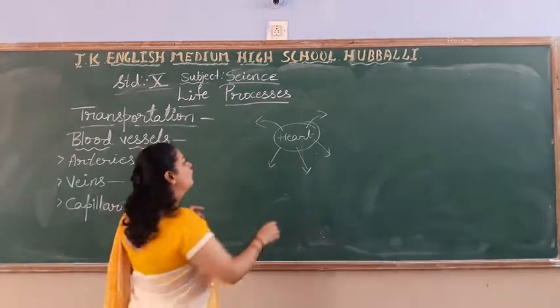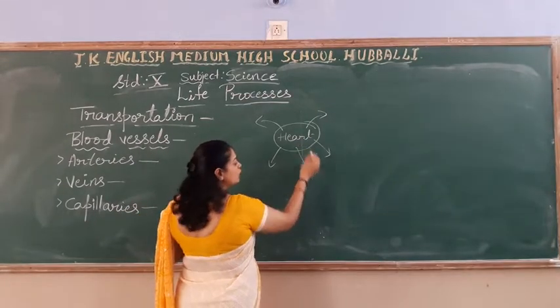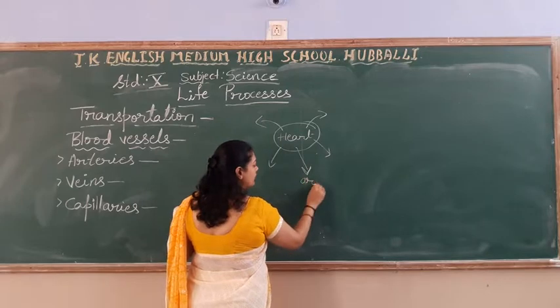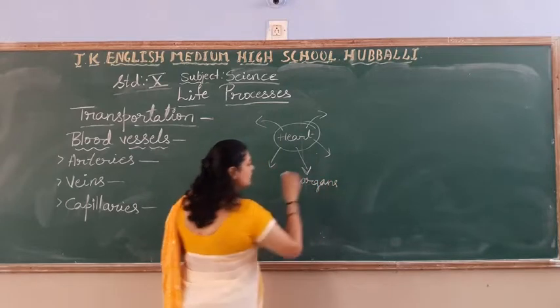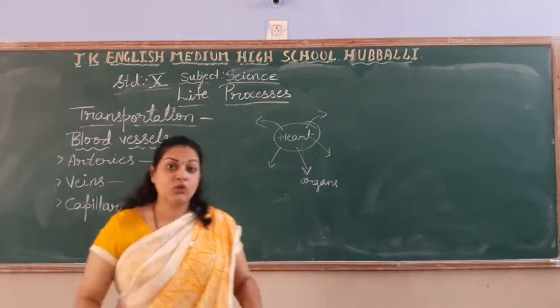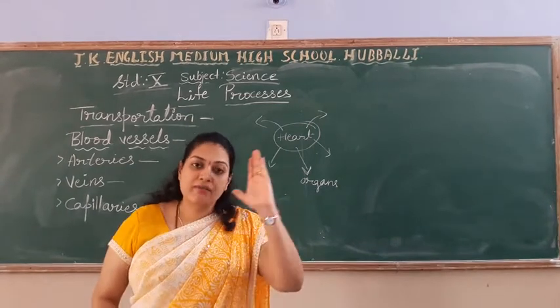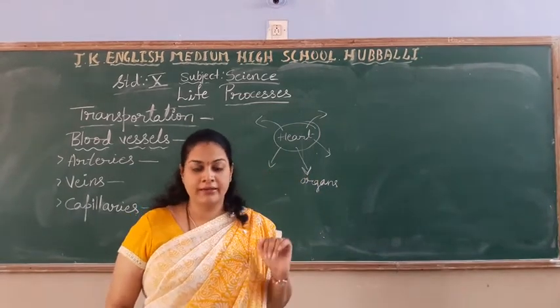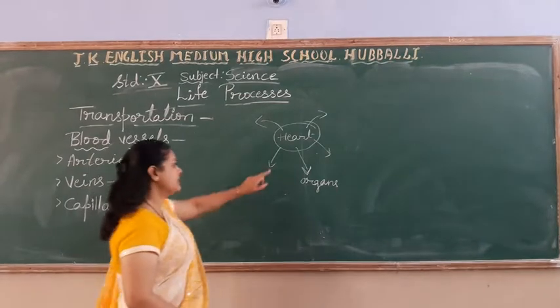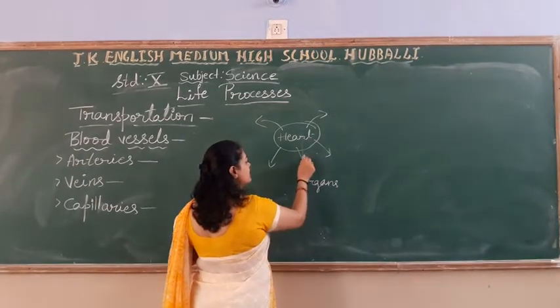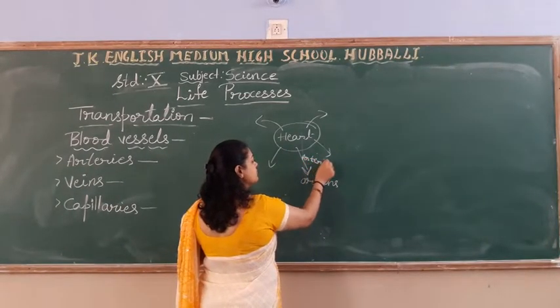Right? So from the heart towards the different organs, towards the different parts of the body, the blood vessels which take the blood, we are going to call them arteries.